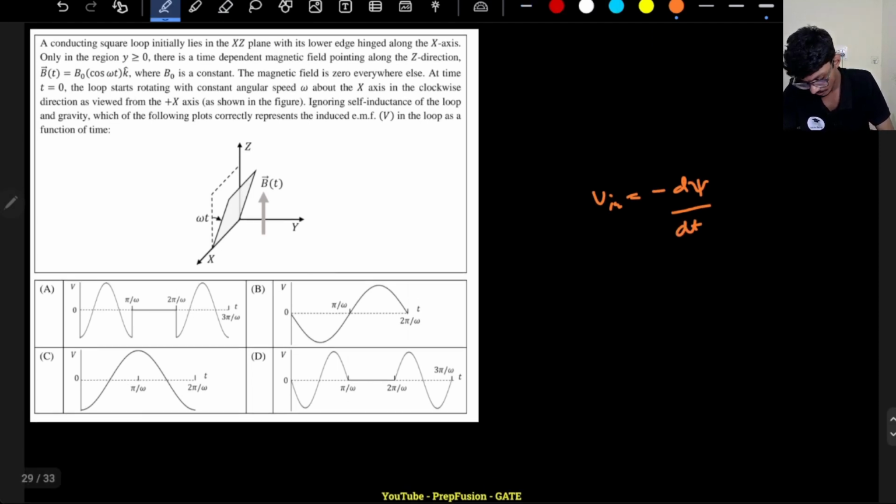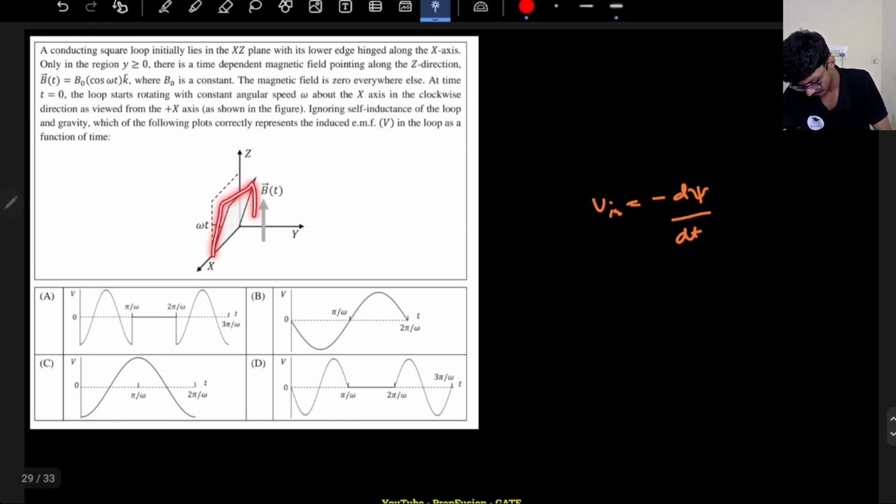Okay, so they're telling me that I have a conducting loop here. A square loop initially lies in the xz plane, basically in this plane, with its lower edge hinged at x equal to 0. So it is hinged, basically something like this, it is hinged here, it is glued or something. With only in the region y greater than or equal to 0, basically above the xy plane, there is a time dependent magnetic field pointing in the z direction. So I have a magnetic field pointing in this z direction as shown here, but only above the xy plane, not below it.